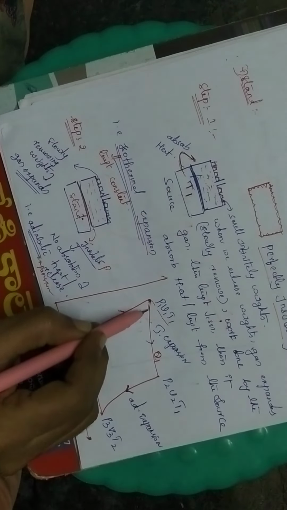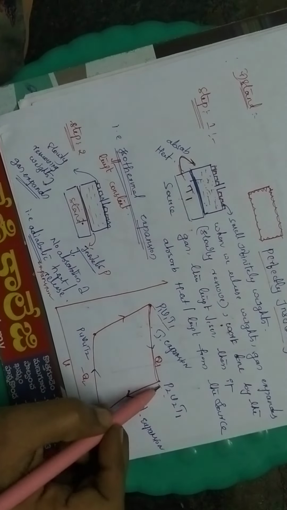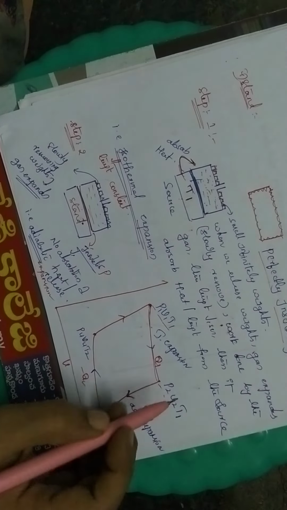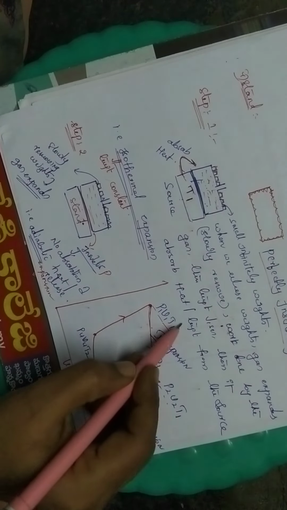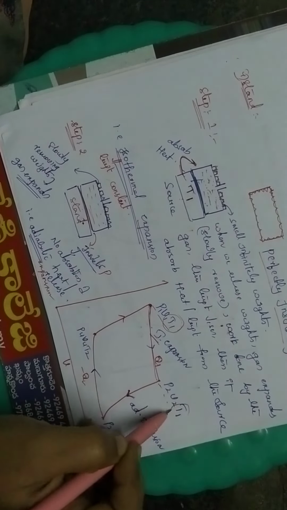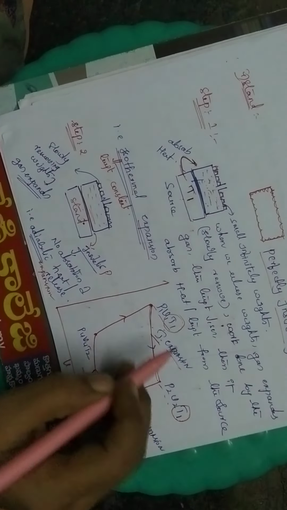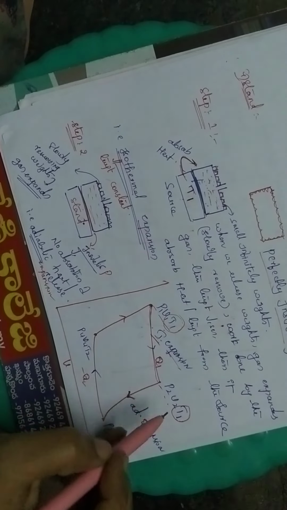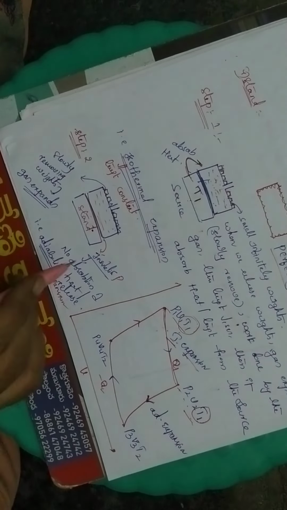Next, the gas is undergoing expansion. That means pressure changes, volume changes, P2 and V2. But we are telling it is isothermal. Isothermal means temperature is constant. That's why it is T1, and here also temperature is T1. P1, V1, T1. When isothermal expansion happened, the gas came up, that means it expanded. So P2, V2 and T1.